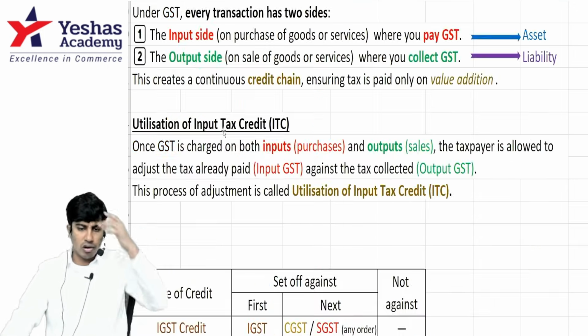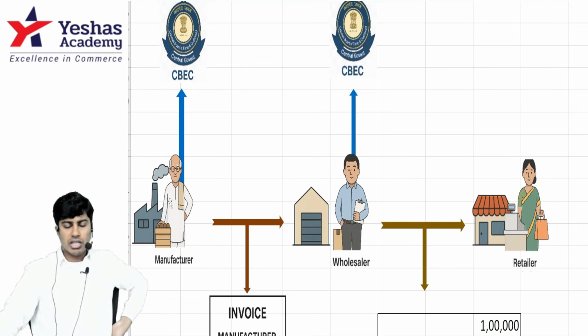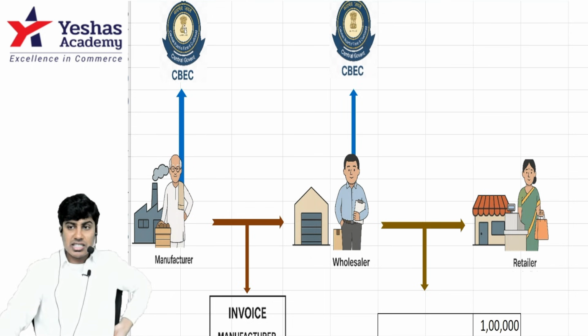I hope all of you have this specific booklet with you. Okay, now come to this image. You see this manufacturer, am I right? What is the government here? CBEC, central government. Wholesaler also pays tax? CBEC, central government.